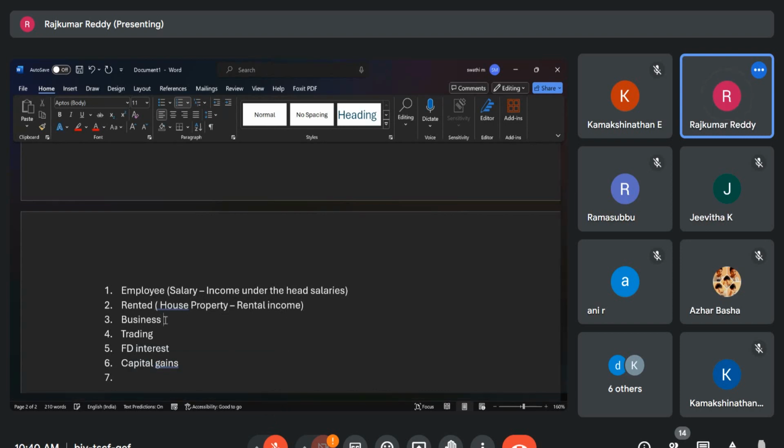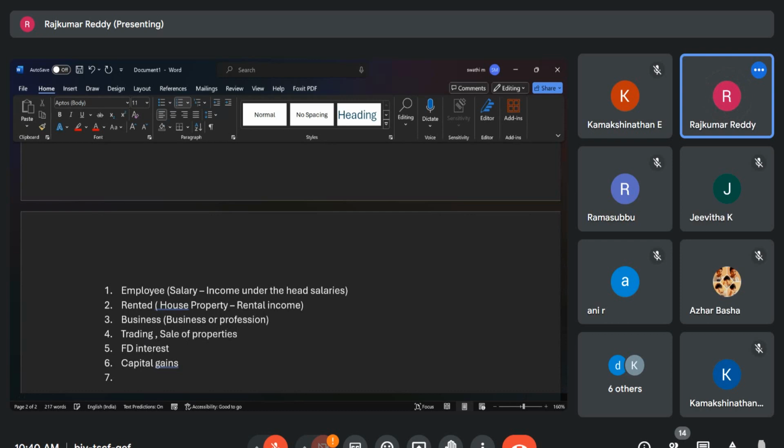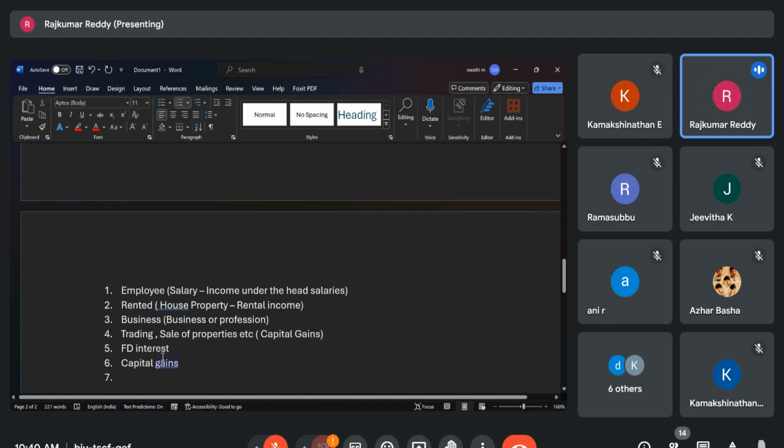Business. Next, trading. Somebody told that. Even capital gains, trading, sale of properties. This is called capital gains. FD interest.